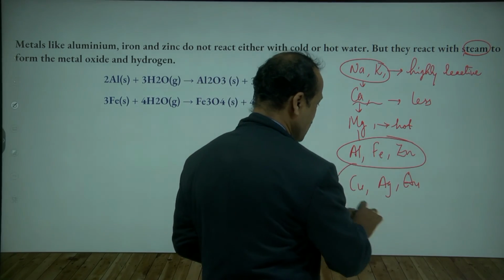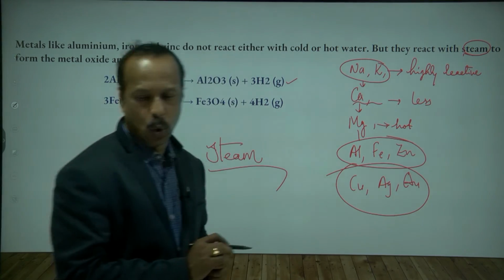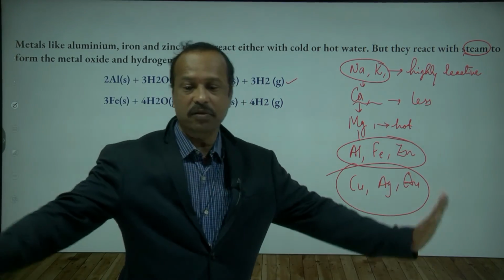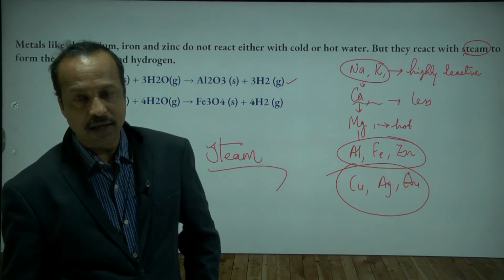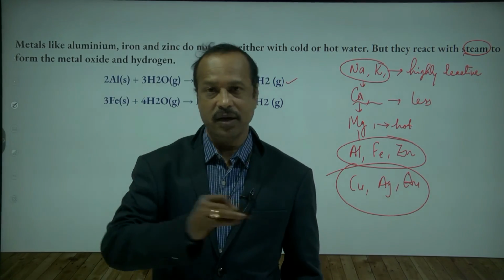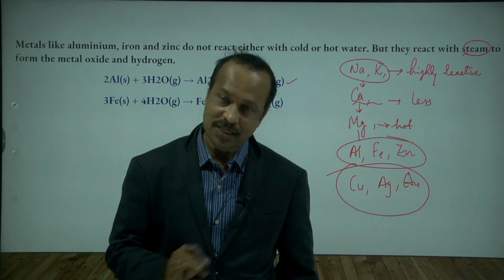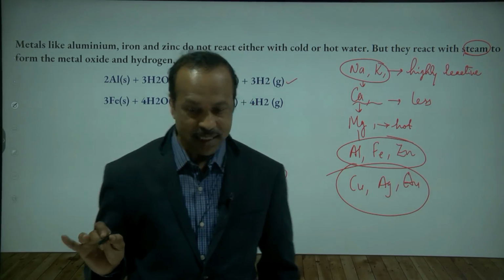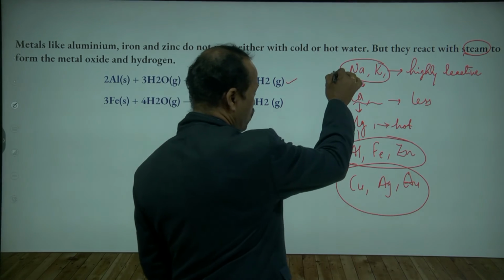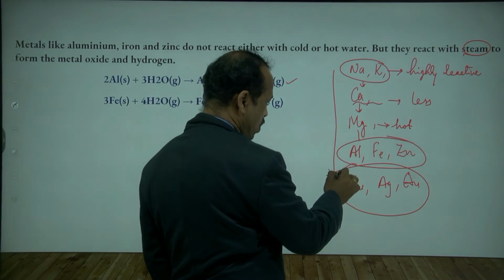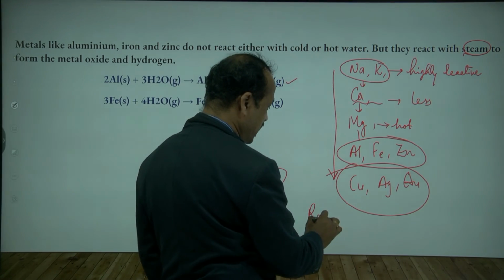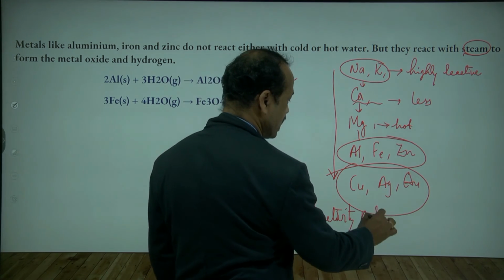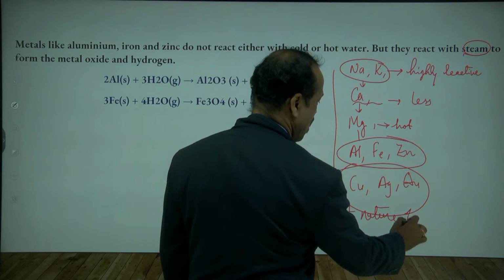Now the last and final ones, copper, silver and gold. They are not at all reacting with water. They are not reacting with cold water, hot water or steam. So the meaning is, as you move from top to bottom, the reactivity of the metals decreases.